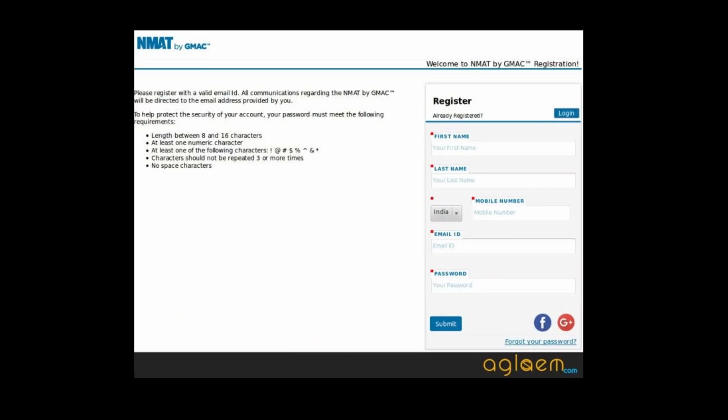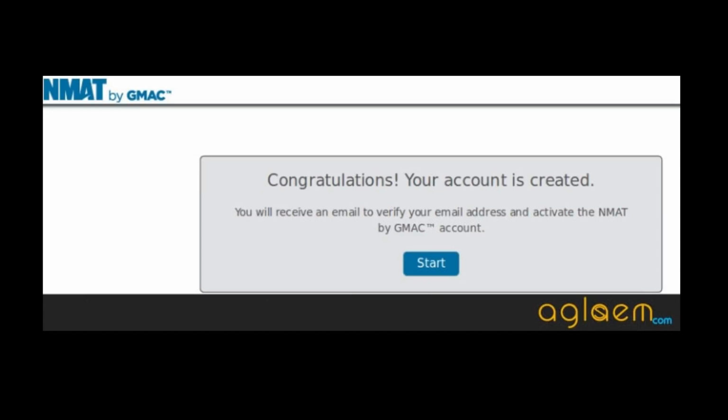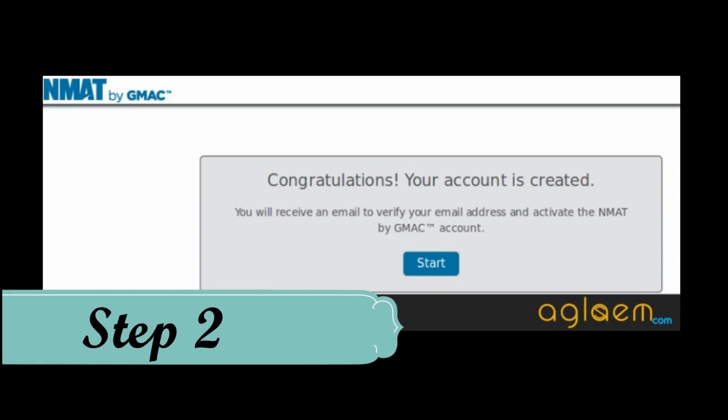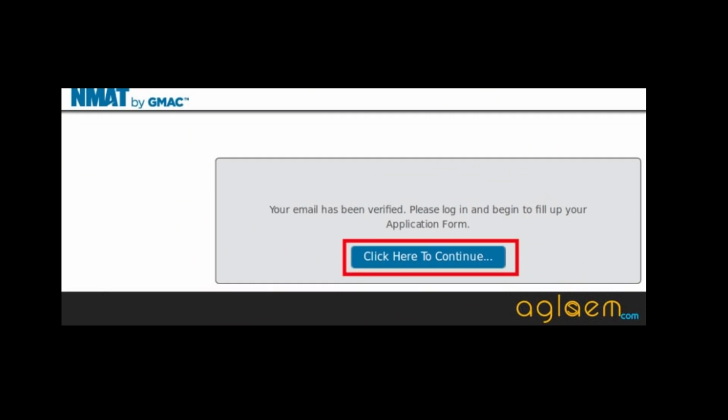Then in the registration block, you have to fill the following details like first name, last name, country, mobile number, email ID and password. Once you fill in the information properly, click on the submit button and the following message will display on your screen. Second step, in NMAT registration, an authentication email will be received on your registered email ID. Confirm the detail by clicking the link provided in it and log in to the account created. Further to log in, you need to enter the NMAT login credentials that are email address and password.